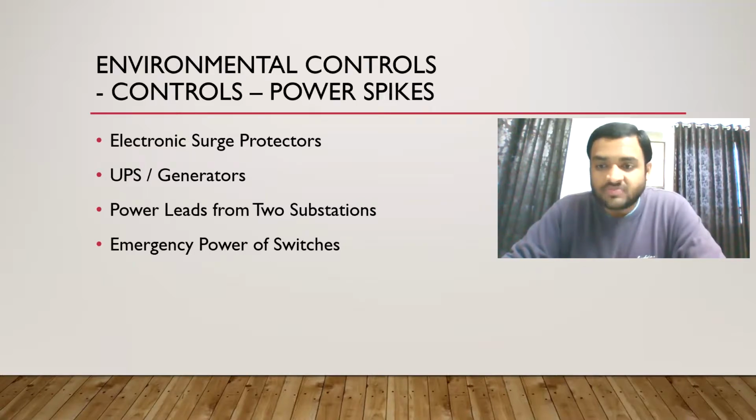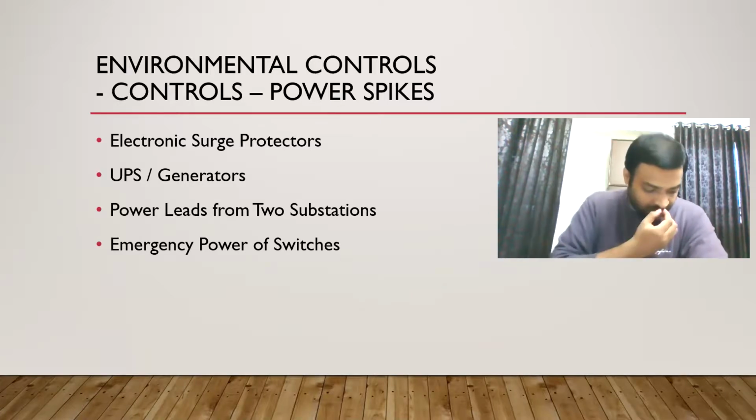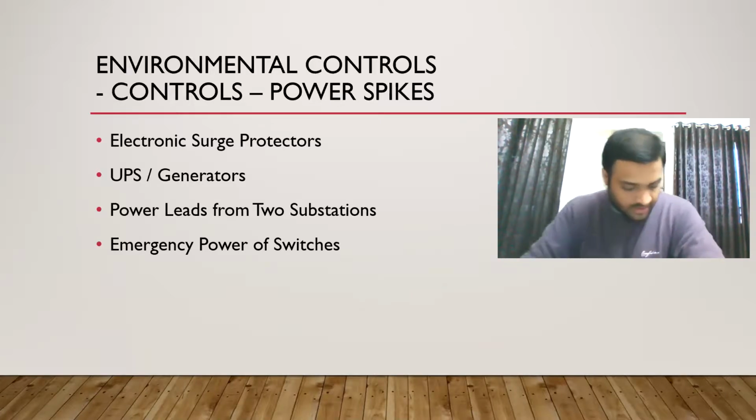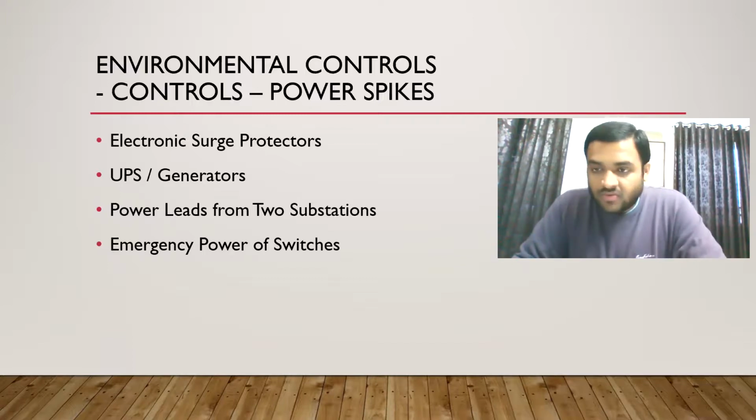After that, power spikes. Now, how can we control these power spikes? Obviously, we will install systems. We have electronic surge protectors. Whatever damage is caused by spikes, it will try to either modify it or reduce the risk.